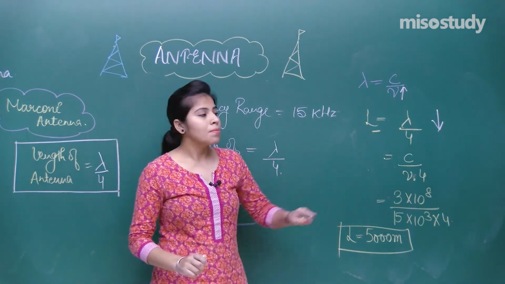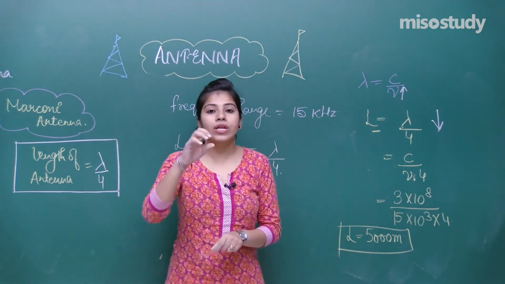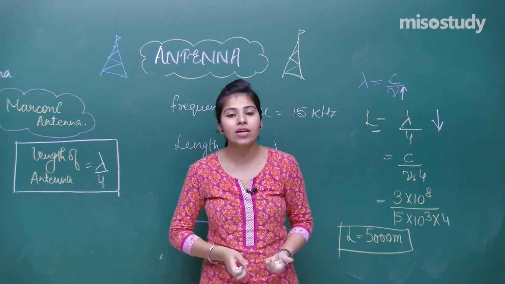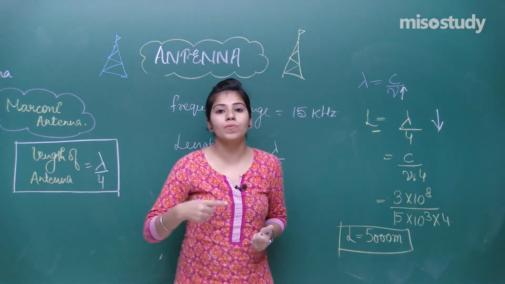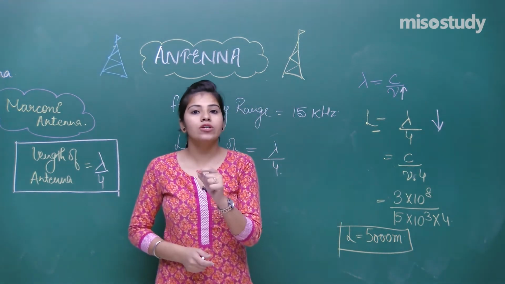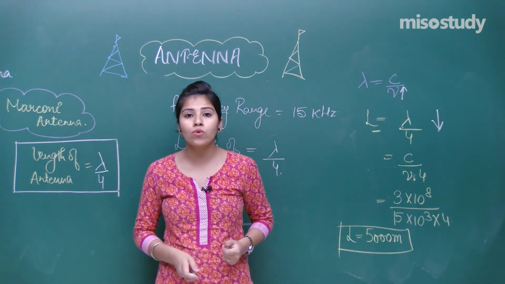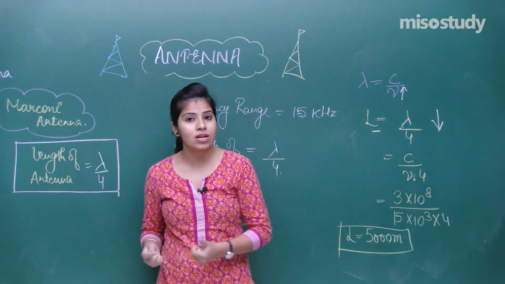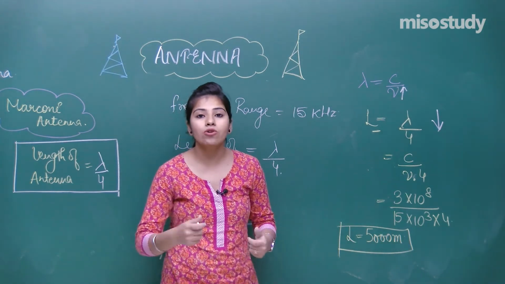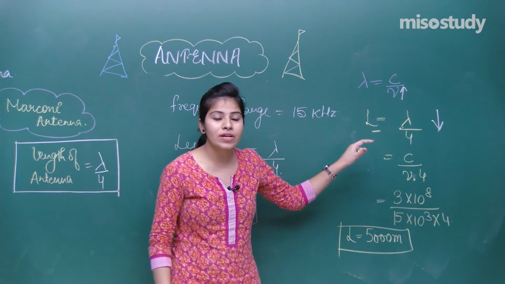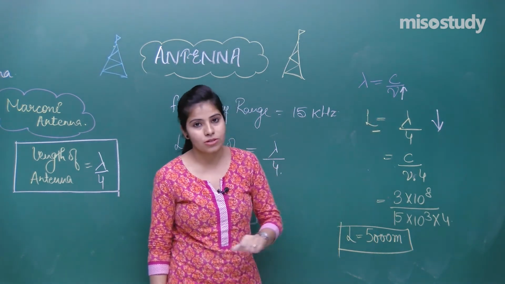So that means, because there is an inverse relation, to decrease the wavelength, you have to increase the frequency. So that means the frequency should be greater. That is why we do the modulation. As I told you, we apply the carrier wave in the original wave. That is, you are increasing the frequency of your signal. Why are you increasing it? Because the length of the antenna should be in the range of this much.